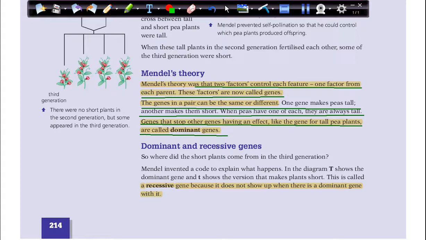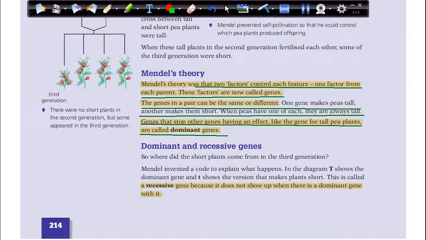So here, if in our family we have a tall father and a short mother, most of the kids, or the first generation, will be tall. We might have one of our brothers or sisters short, but we call the genes that he or she has recessive genes, that he or she took from the mother.